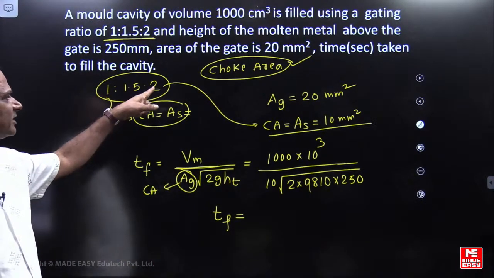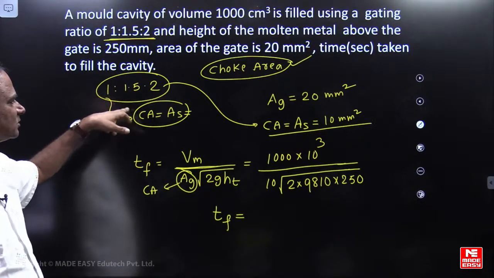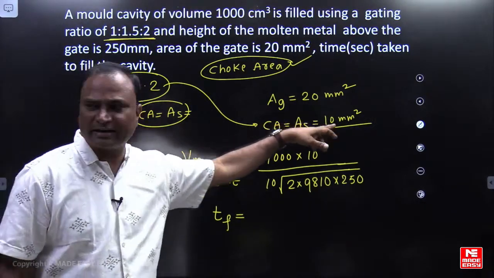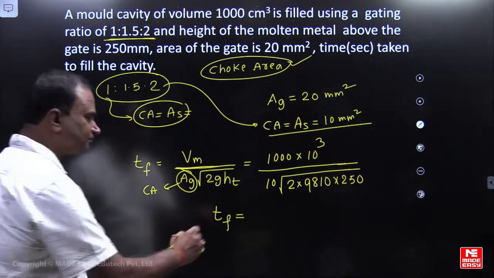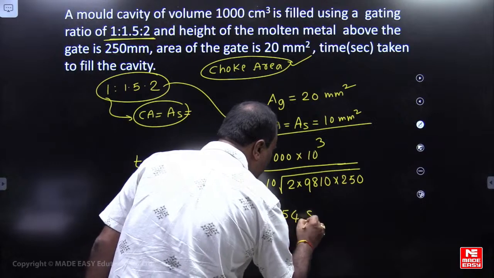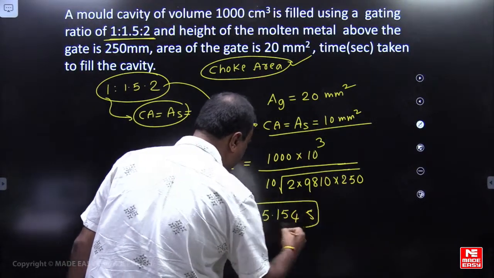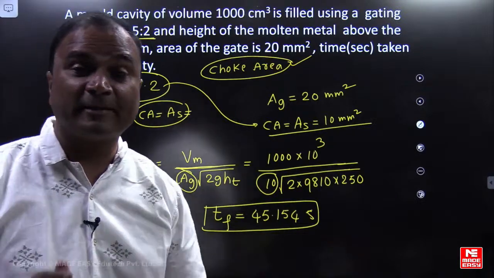So as per this ratio, if gate area is given as 20 mm square, then what should be the sprue area or choke area? 10 mm square. We have to use 10 mm square. Please check. It is not 22.576. It is 45.154 seconds. Please check. It is 10 mm square, not 20.